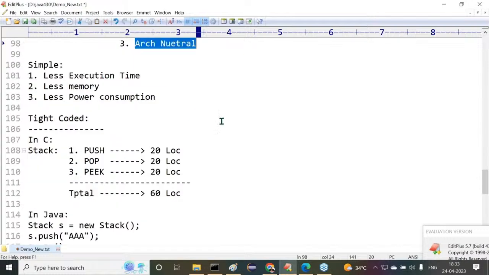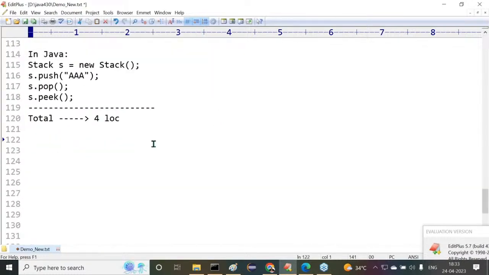Right, sir? The last one is the architectural neutral programming language. What is the meaning of architectural neutral programming language? Observe carefully, straightforward information. Sun Microsystems wants to prepare a new programming language. It should not be bound to a particular operating system and a particular hardware system. It must execute its applications in all operating systems and all hardware systems. In that way, they want to prepare a new programming language.